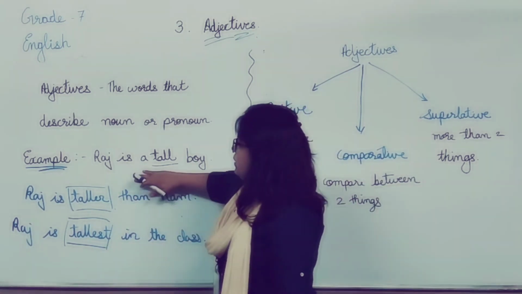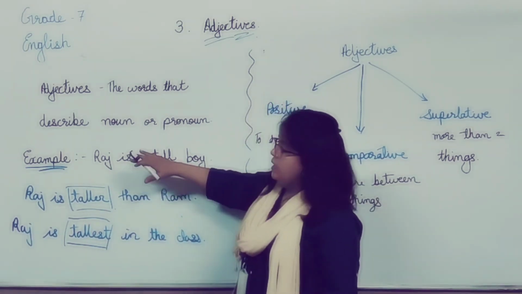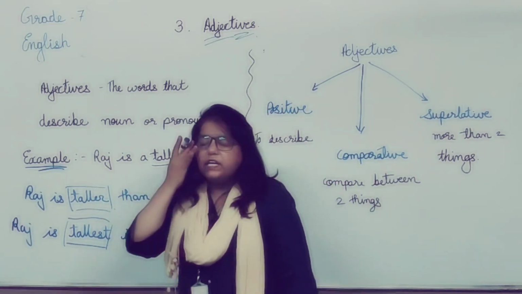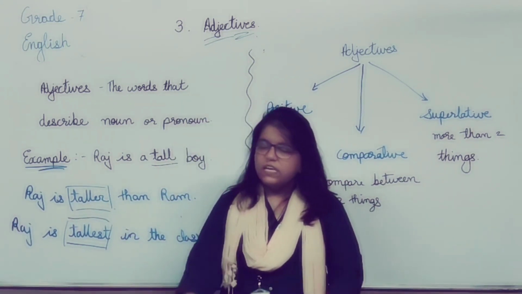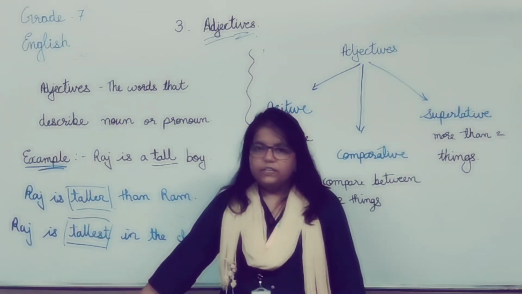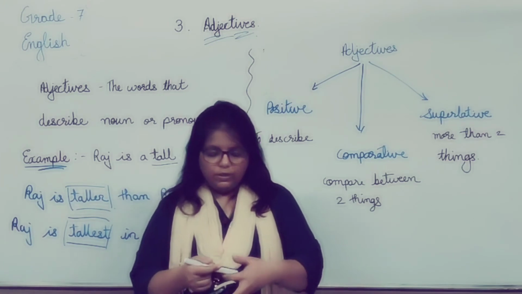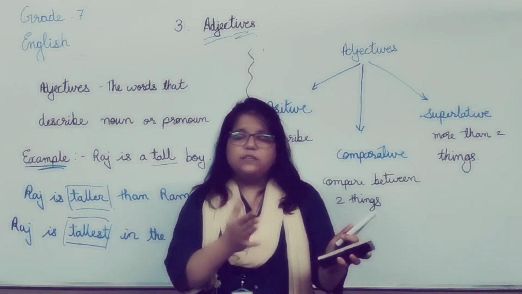Okay, so in positive degree we just describe the noun. In comparative degree we compare between two things, and in superlative degree we compare between more than two things. Now let's see how various words are changed.